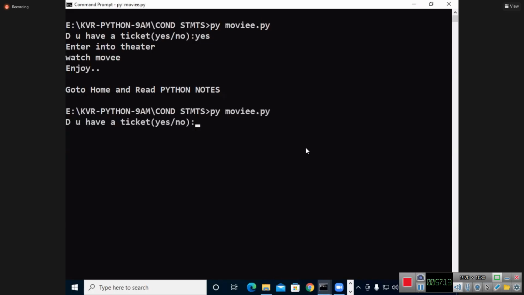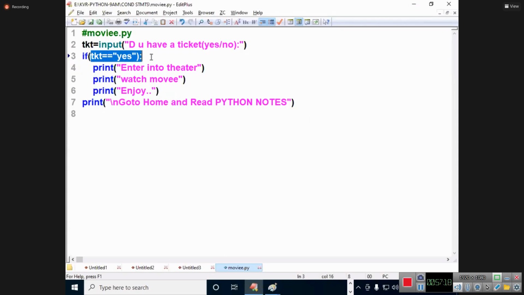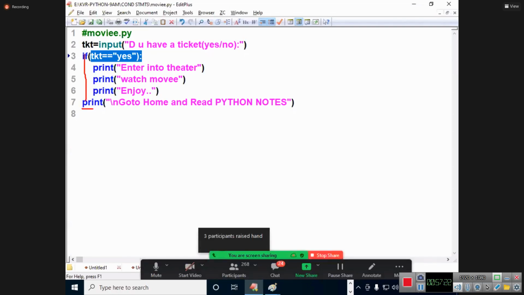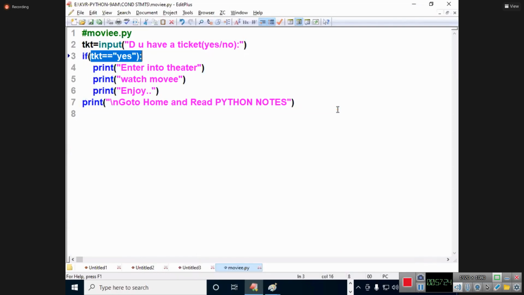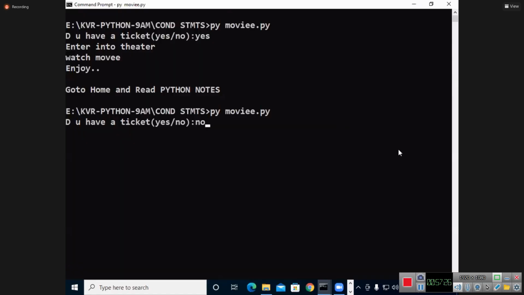Second time you execute. No. No means what? Go to the program. No is equal to yes. False. False means it is executing other statements in the program. You see that. Go home and then yes.